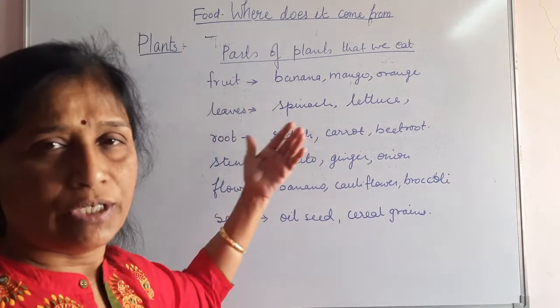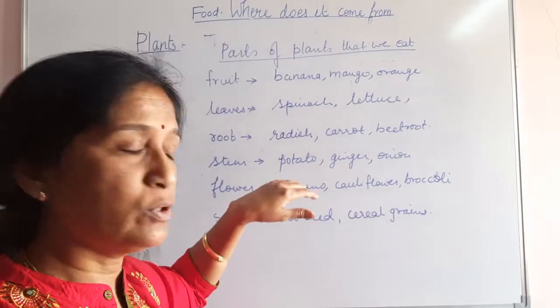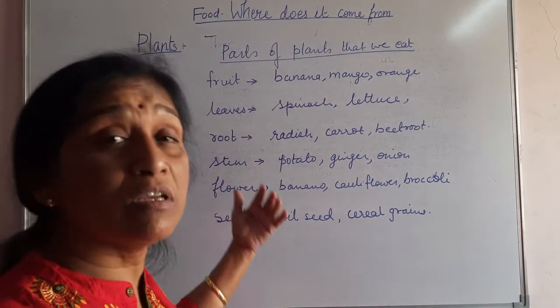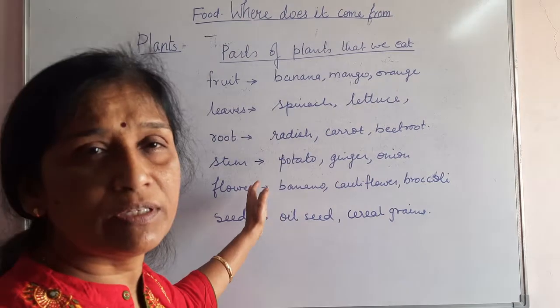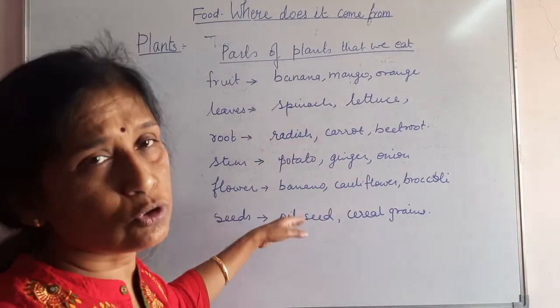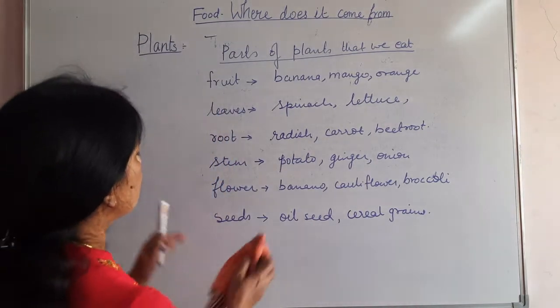In this way we have written. They may ask you questions: name two plants whose leaves are used as food, name two plants whose stem is used as food, name two plants whose flower we take as food. So you should know examples of all these.